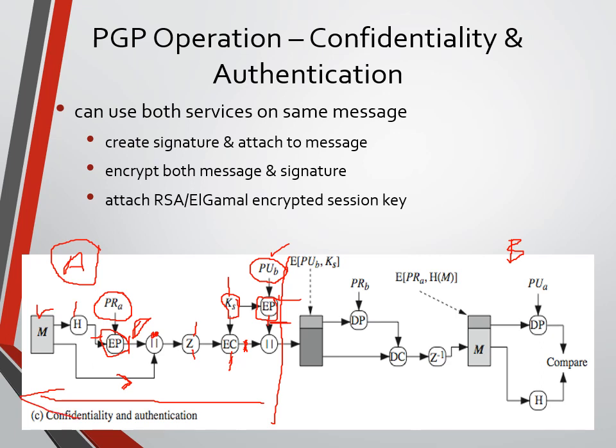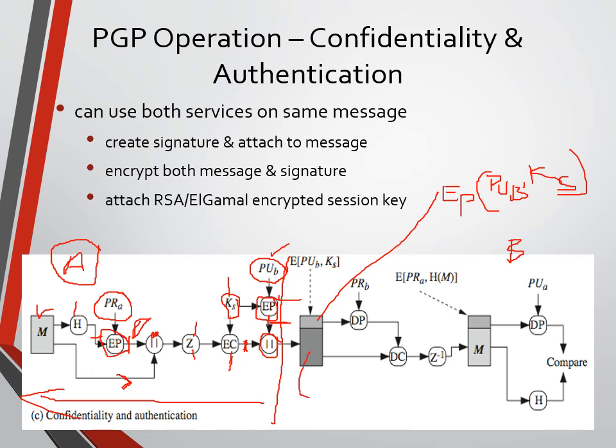The received data is a concatenation. The first part has the secret key, but the secret key is encrypted by using the public key of user B. What kind of encryption is it? EP.